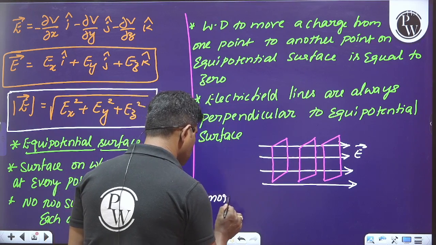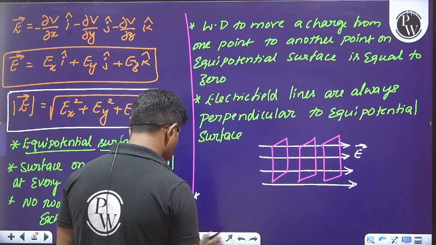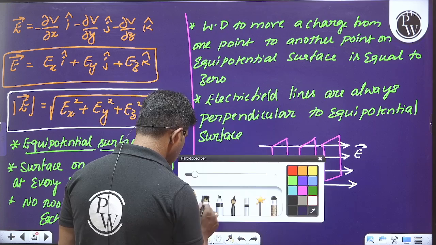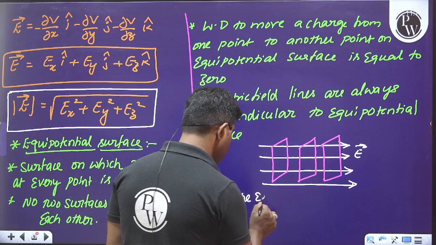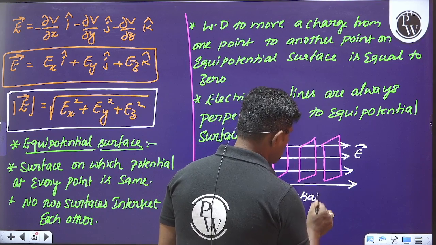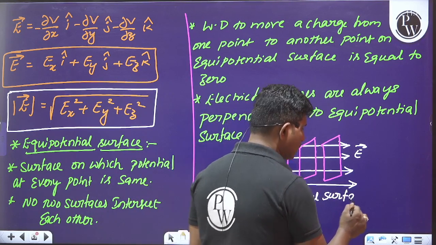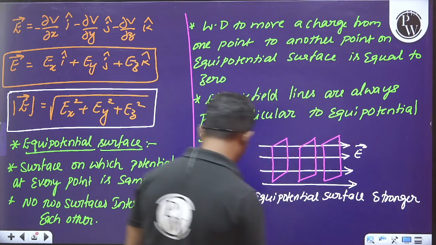The next point here: the closer the equipotential surfaces, the stronger will be the field.